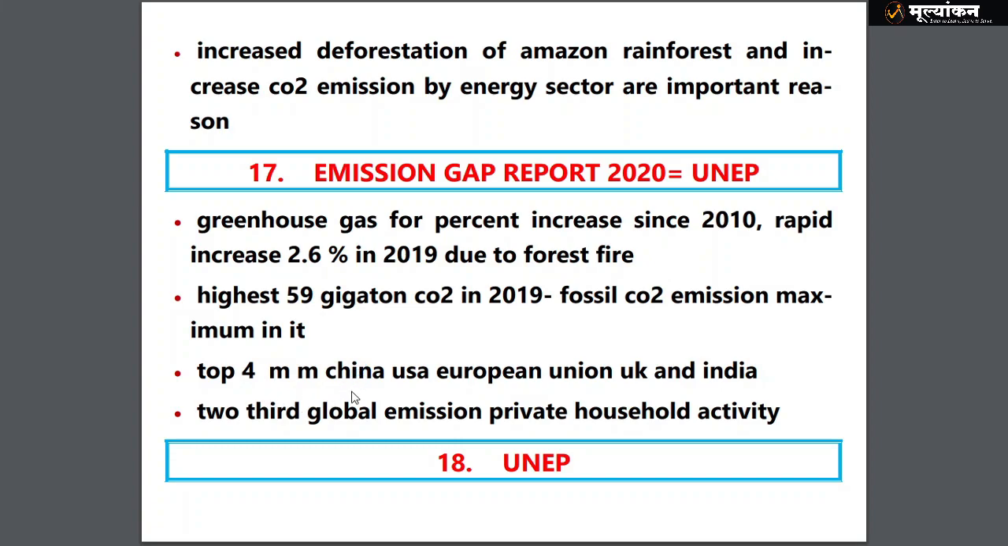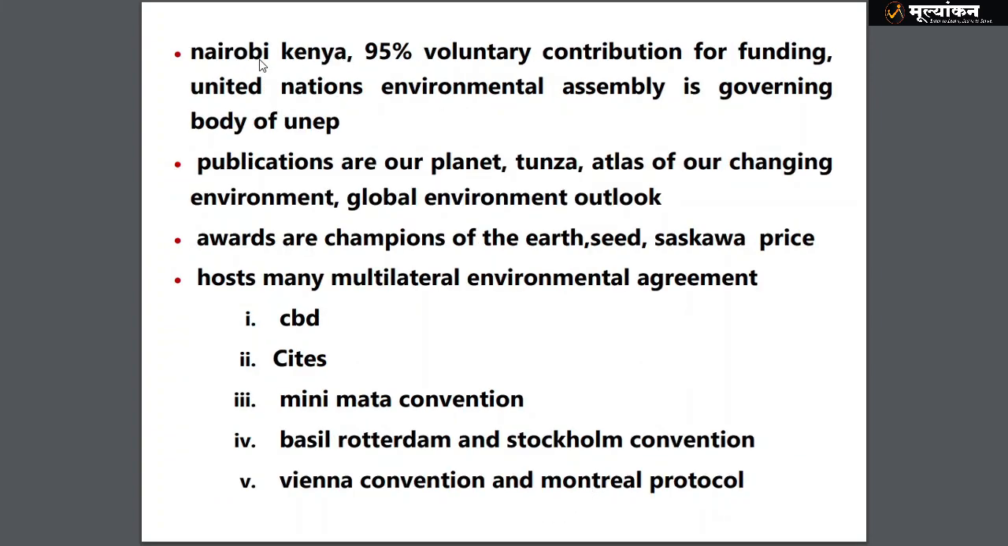The 4 largest emitters are China, USA, the European Union, particularly the UK, and India. 2/3 of global emissions are also due to private households. About UNEP, the general points are: headquarters is in Nairobi, Kenya. 90% works on voluntary contribution, and the United Nations General Assembly is the governing body of UNEP.